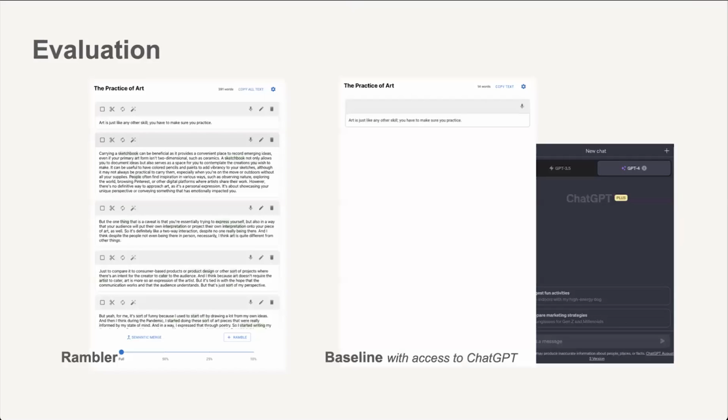We built Rambler in part to better understand how the affordances of direct manipulation could be integrated with dictation to improve writing with speech. We had 12 participants perform 2 long-form text composition tasks, one with our Rambler interface here on the left, and another with the baseline, which is a traditional speech-to-text editor with access to ChatGPT.